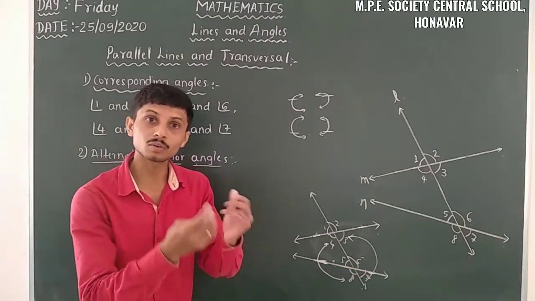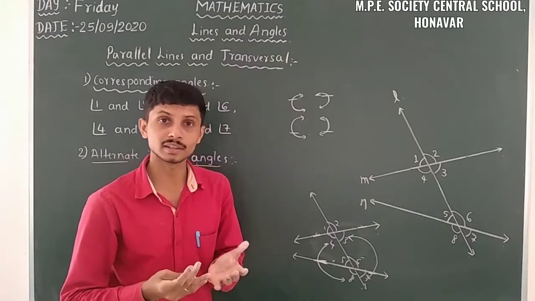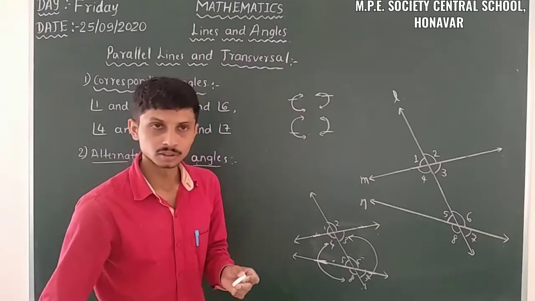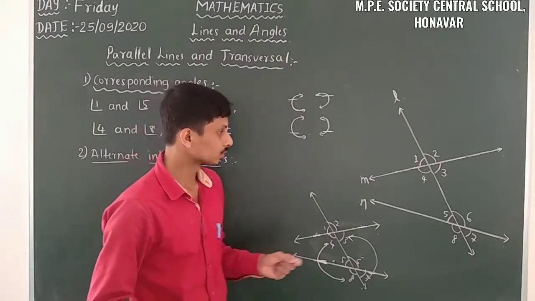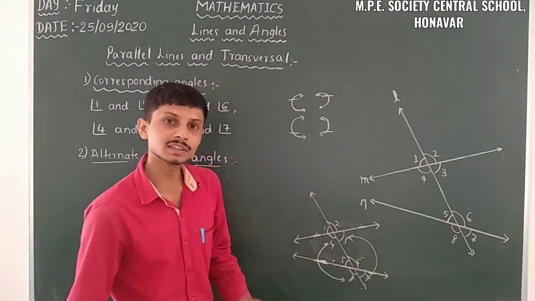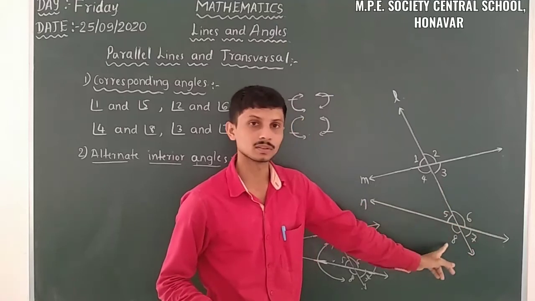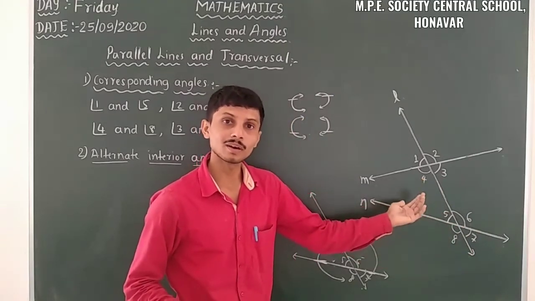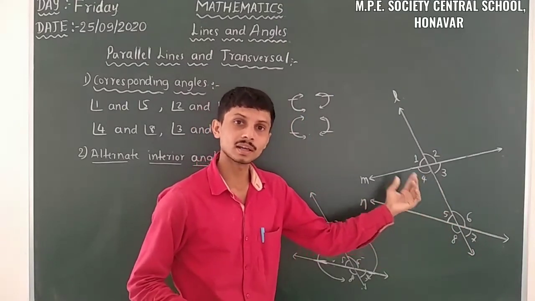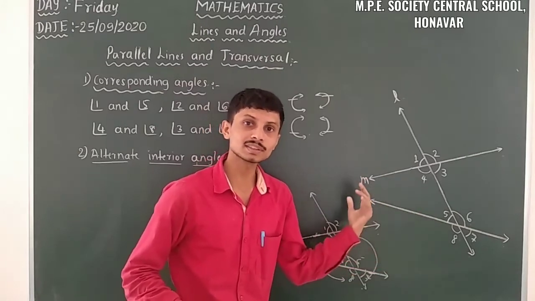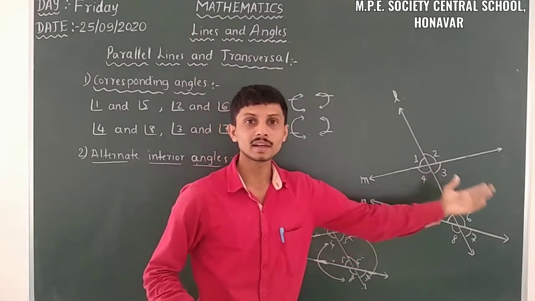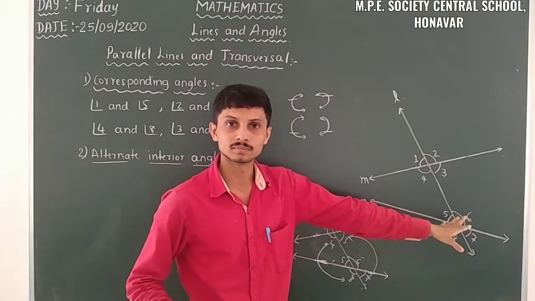From that we have to take what are the alternate interior angles. Here also there is a method. Alternate interior angles means we have to take 4 and 6, 3 and 5. That means we take an angle from one side of the interior angle and another angle from the other side of the interior angle.